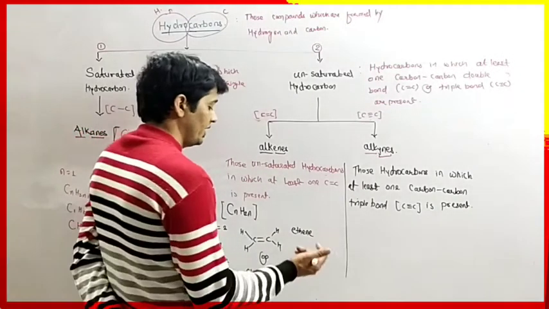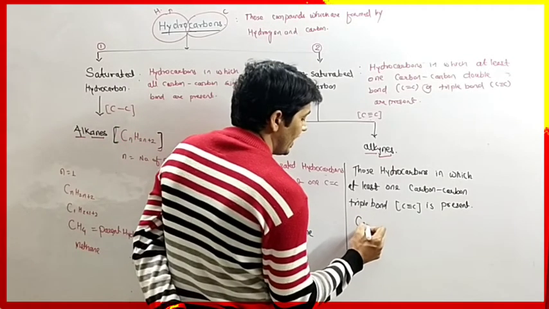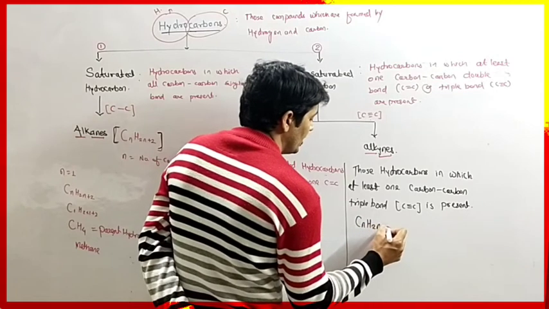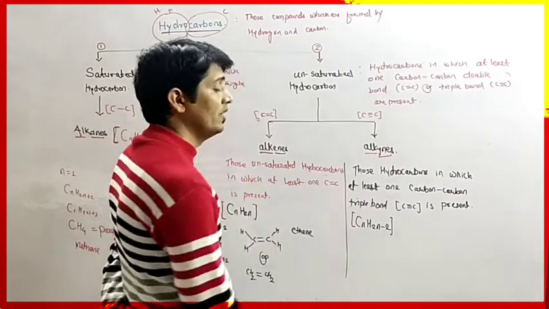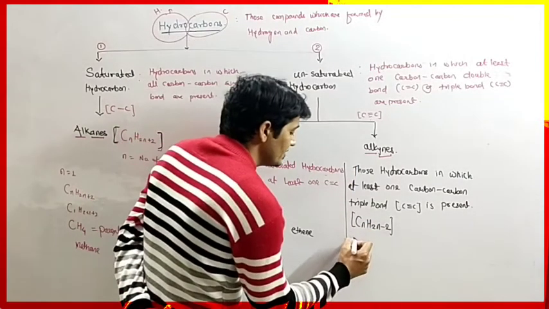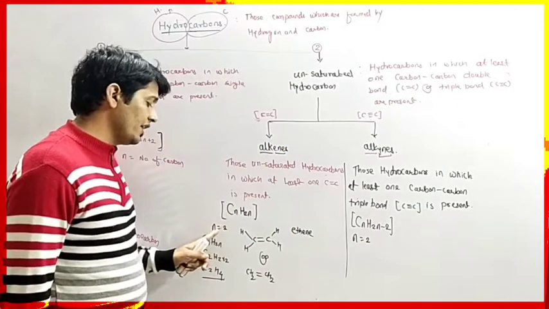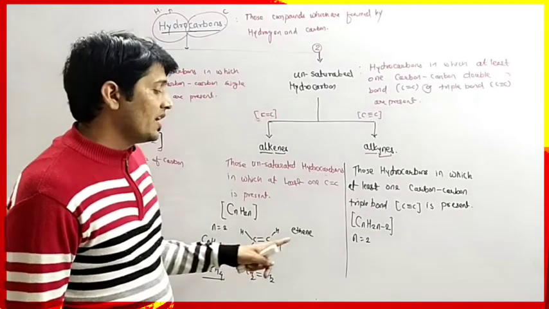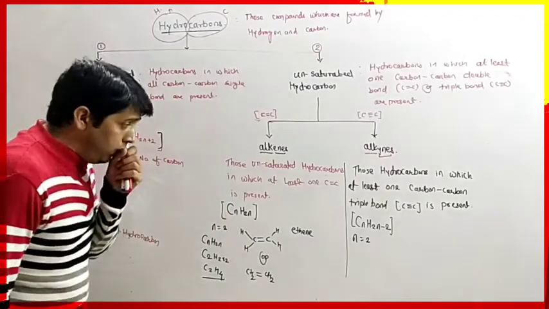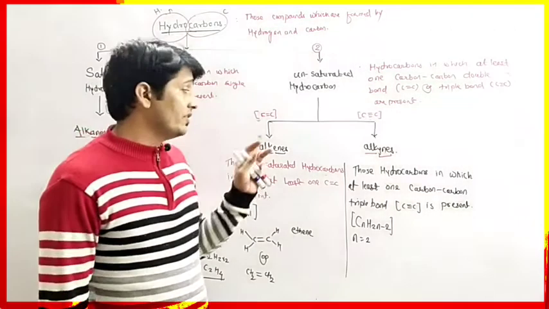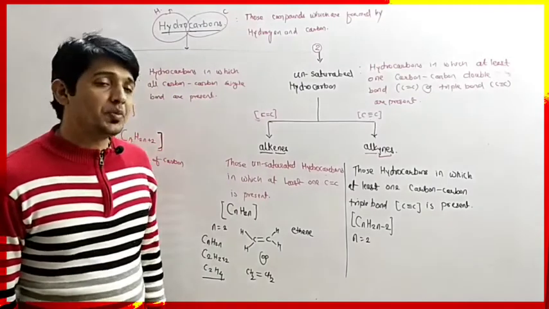Let's take an example. Their general representation is CnH2n minus 2. It is nothing but the general formula for alkynes. If we replace n equals to 2, see here we have taken again n equals to 2 for the first member of alkyne, because to represent a carbon-carbon double bond or triple bond, at least 2 carbon atoms must be present.